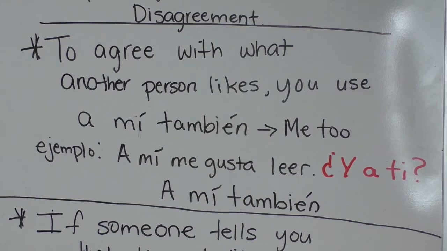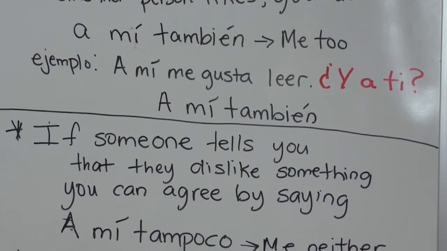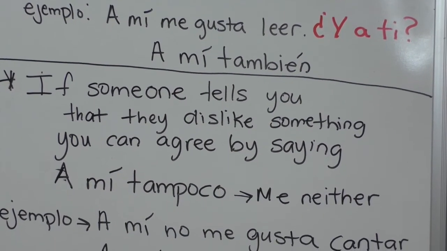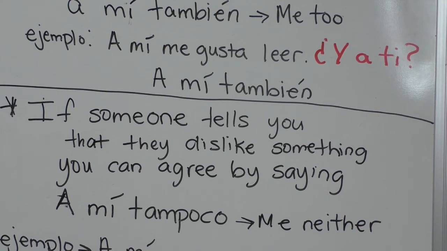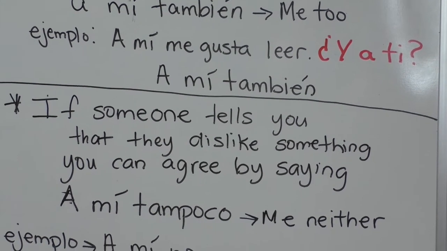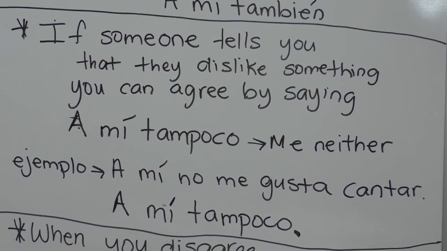Okay? Now, if someone tells you that they dislike something, you can agree, because you're agreeing, right? You say, a mí tampoco, which means me neither. So here's an example.